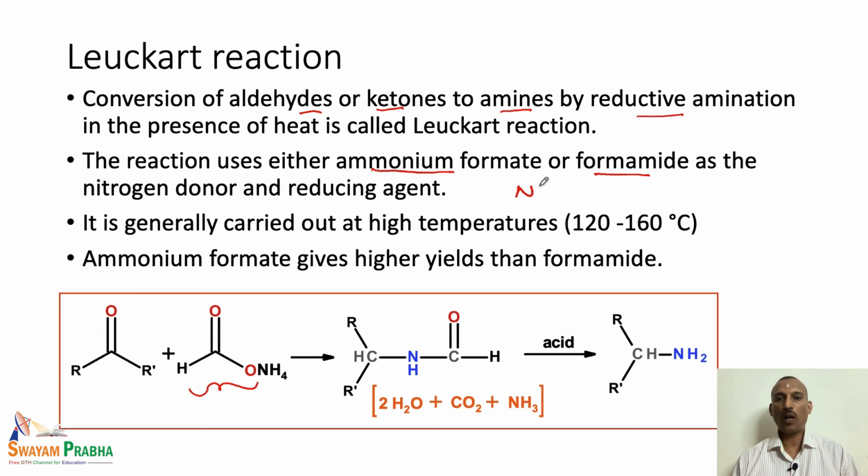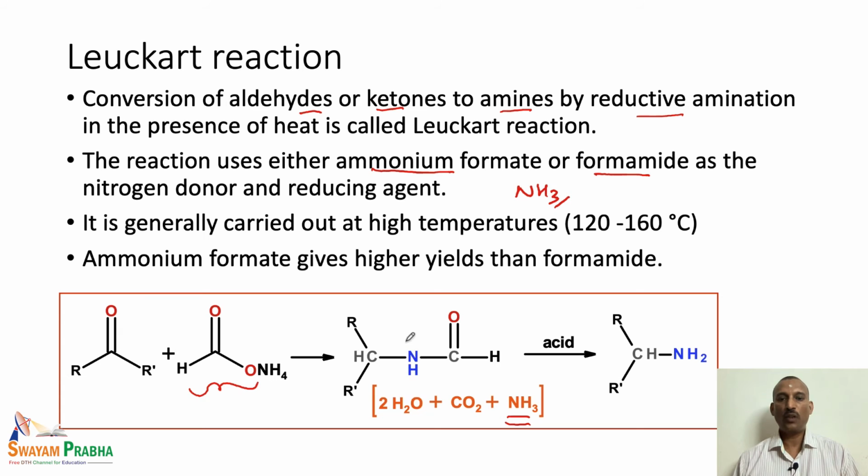Instead of using ammonia directly, the ammonia is formed in situ in this reaction, because ammonium formate on heating produces the ammonia unit, and this is how the reaction actually proceeds.